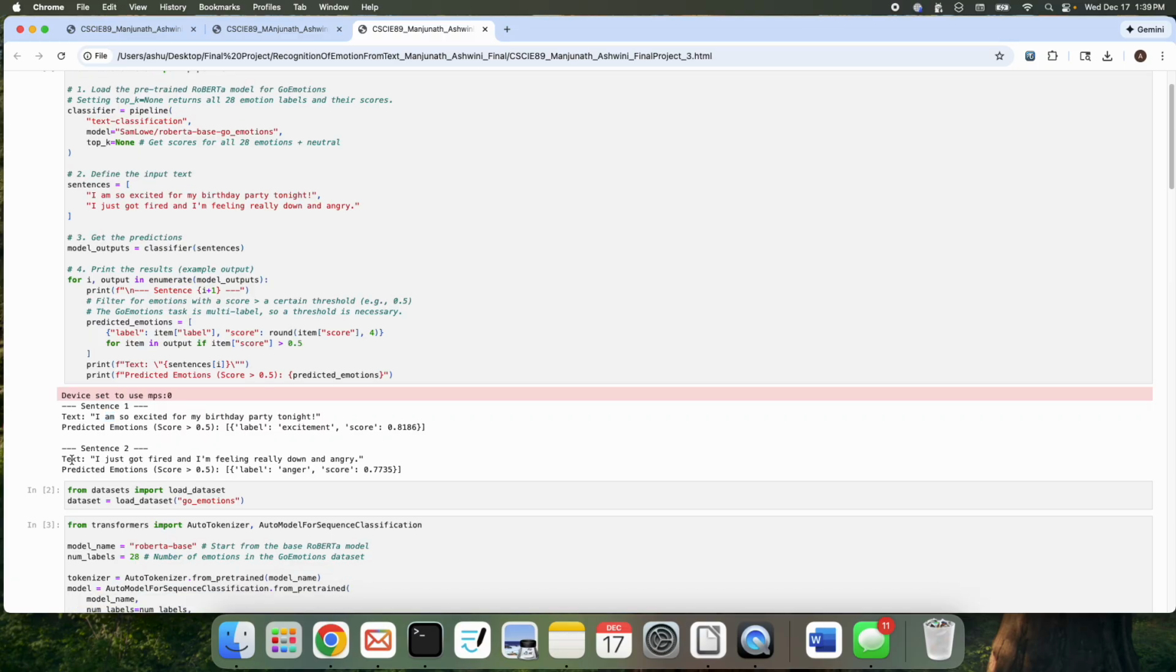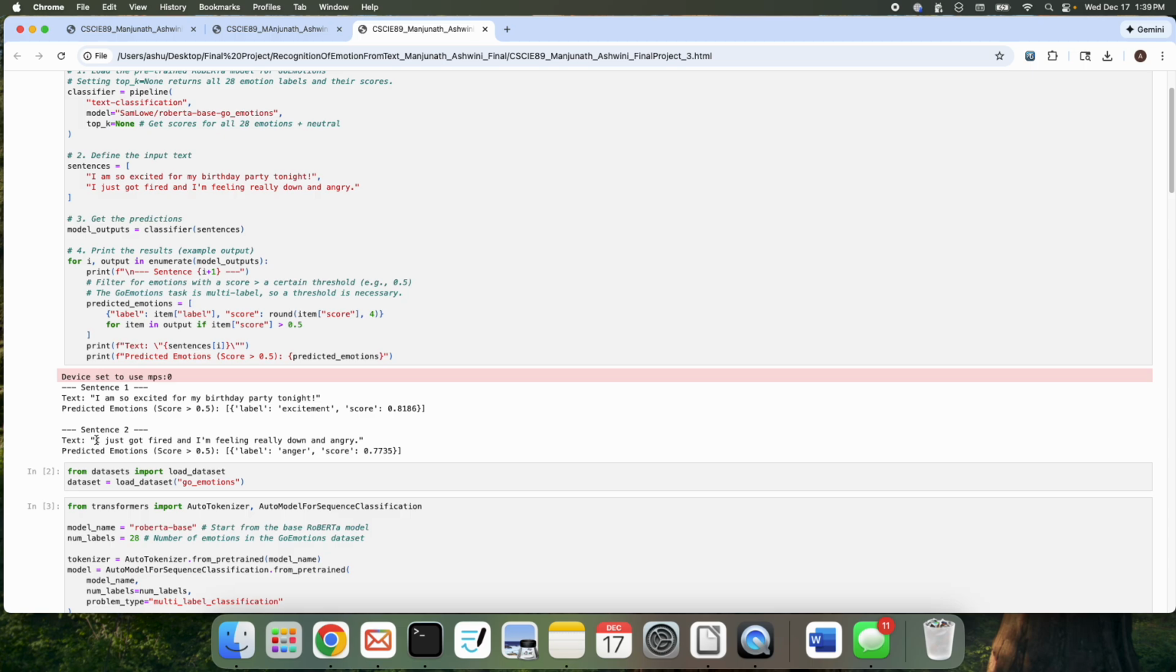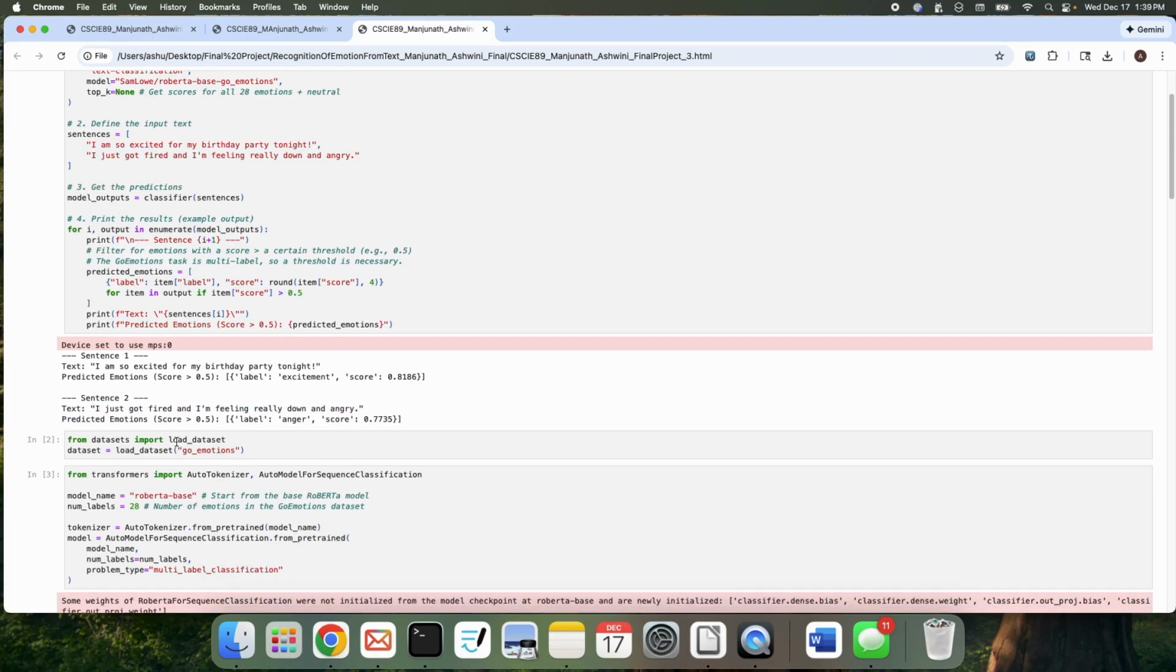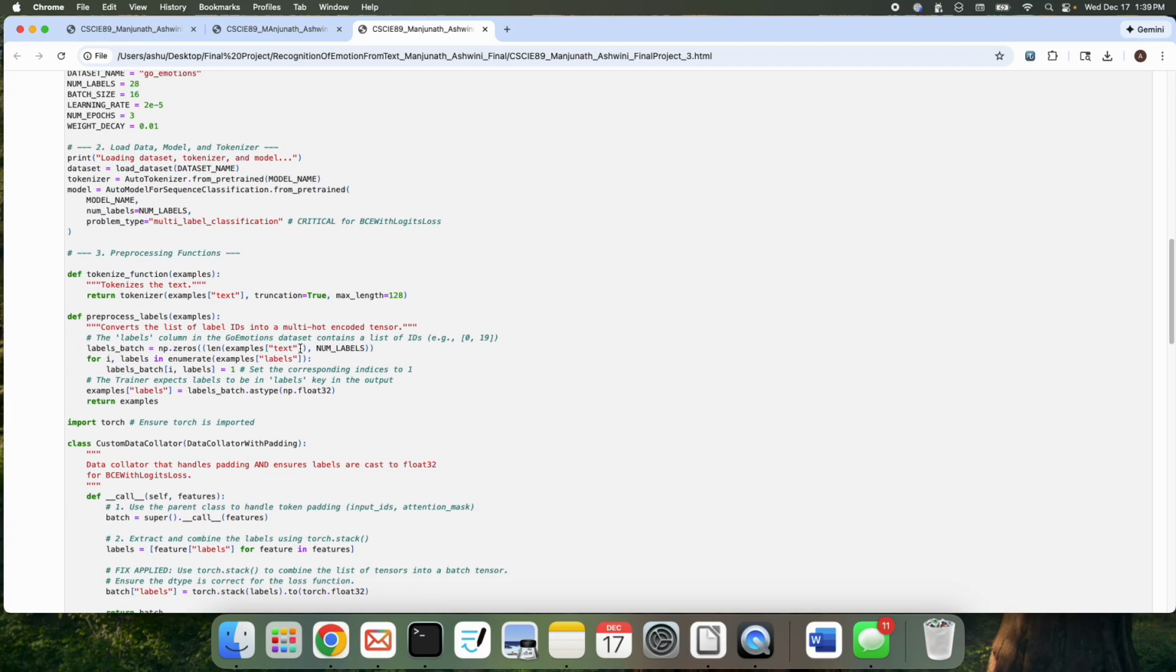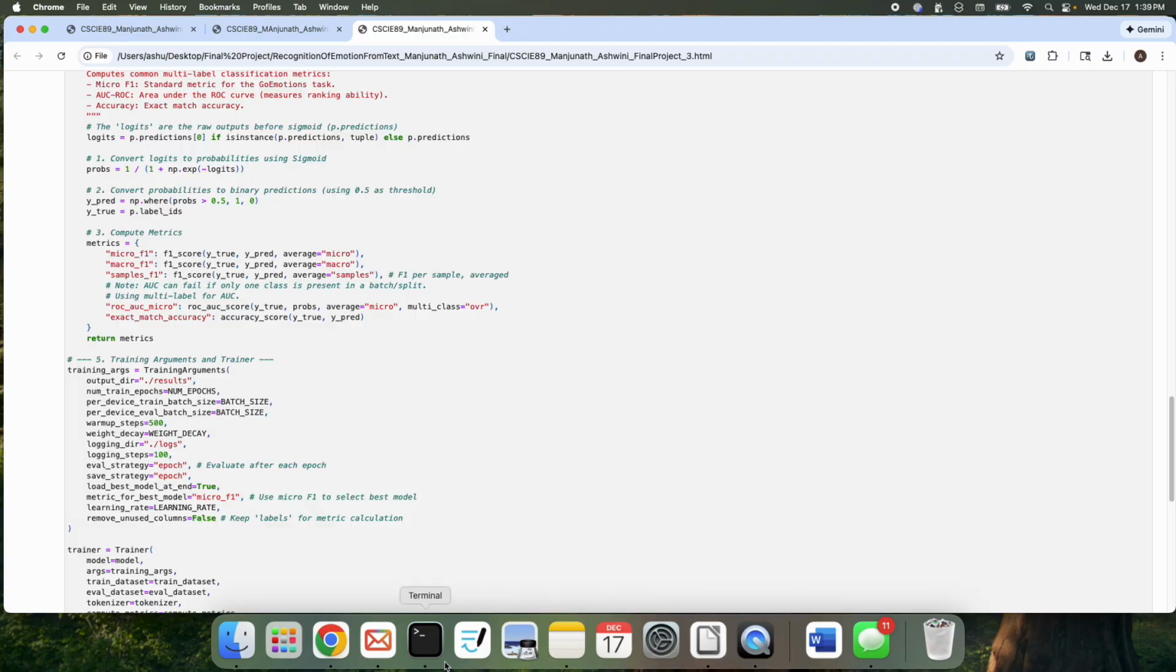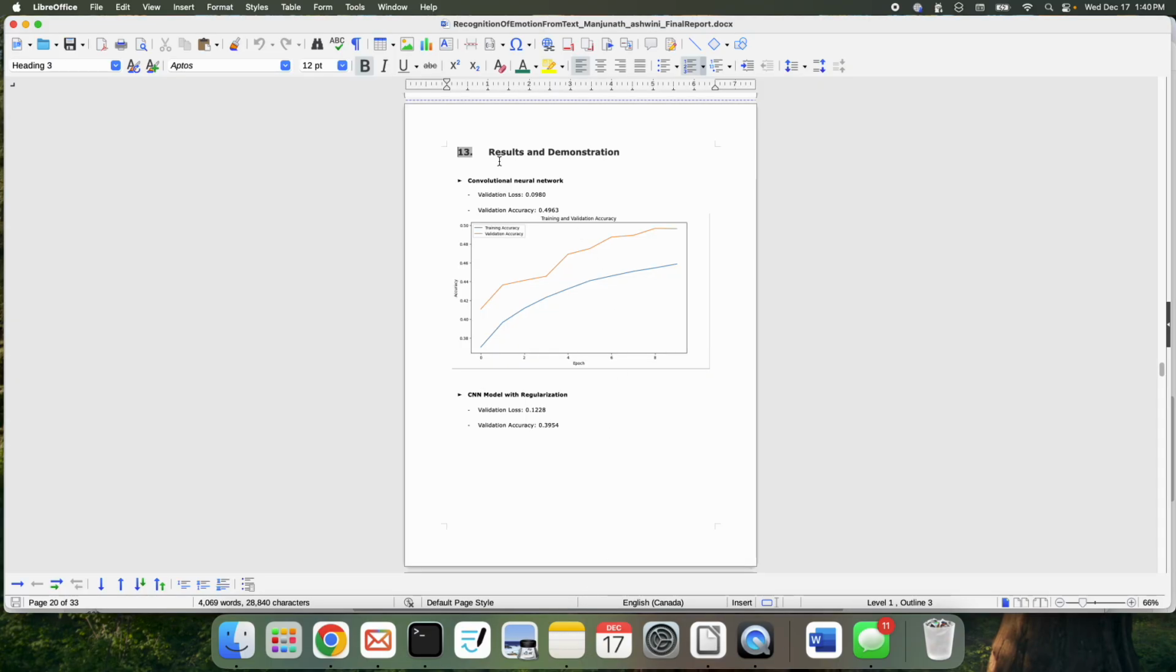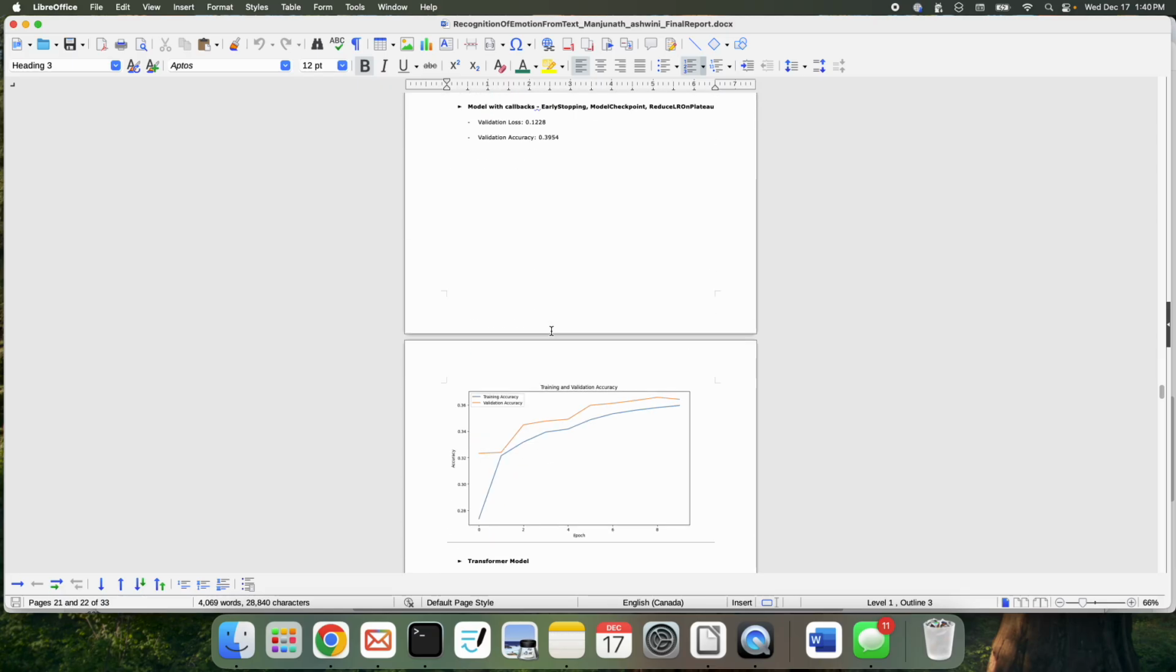And here's another text that I used: "I just got fired and I'm feeling really down and angry." So here the score was 0.77 with this model, and the classified emotion is anger, which is right. So pretty good, I would say. I've also come up with the results and demonstration, and compiled them.